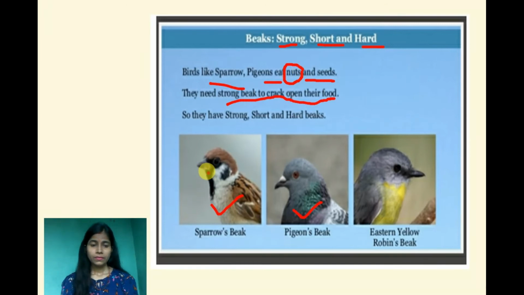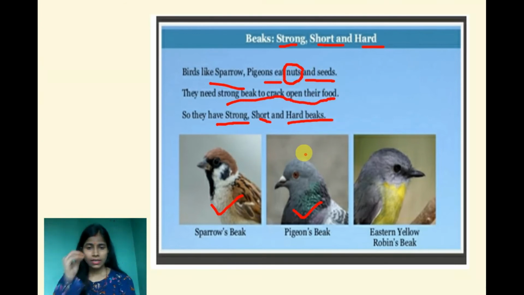So sparrows and pigeons, these kinds of birds, need strong beaks to eat their food. So they have strong, short and hard beaks. Why? Because they need to break their food, and for breaking the food they need a strong beak. So these are the birds that have strong, hard and short beaks.